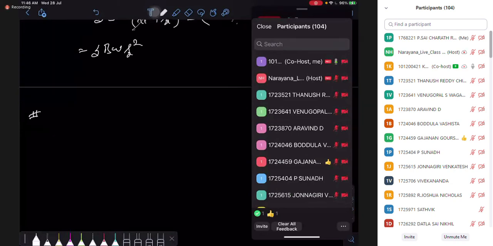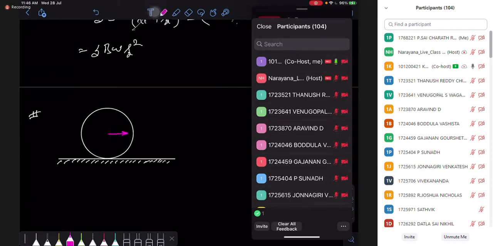So let's say we have a ring, and this ring is rolling. This is going to be your ground. Remember rotation: it is going to have translatory motion and rotatory motion. And this ring is a metal ring, rotating in the magnetic field, which is perpendicular to the plane of the ring, right? So let's say we have a linear velocity and omega, both are there.